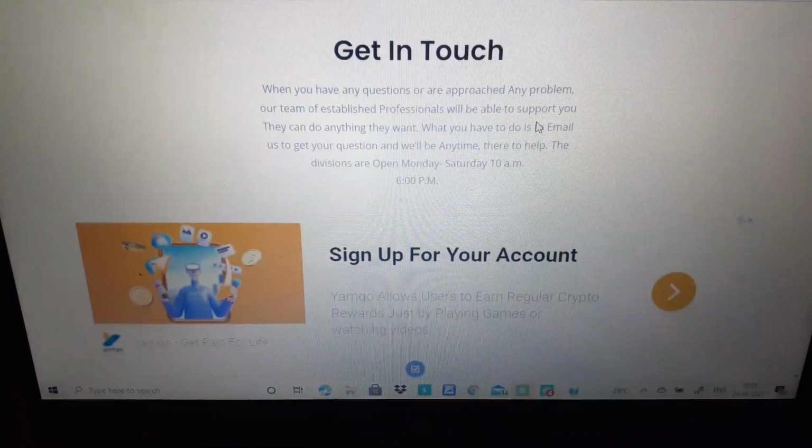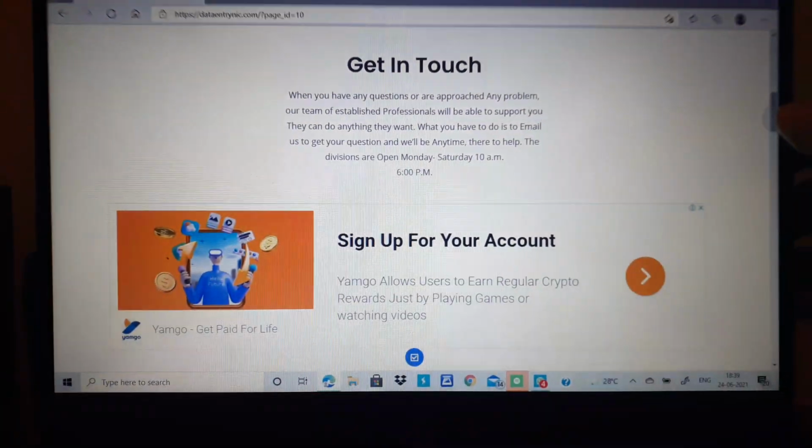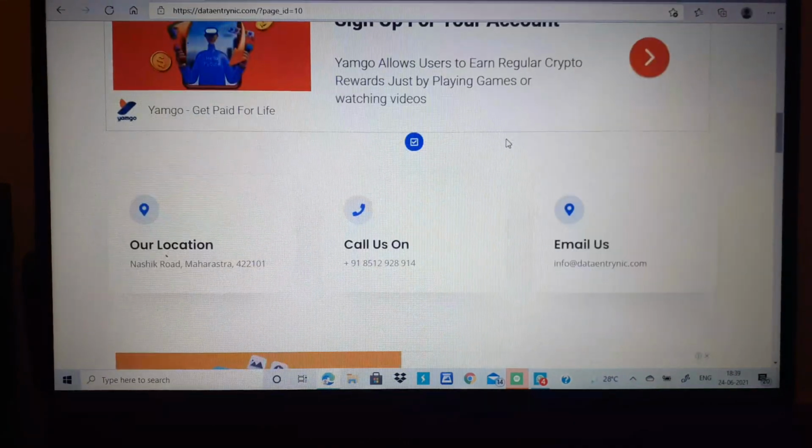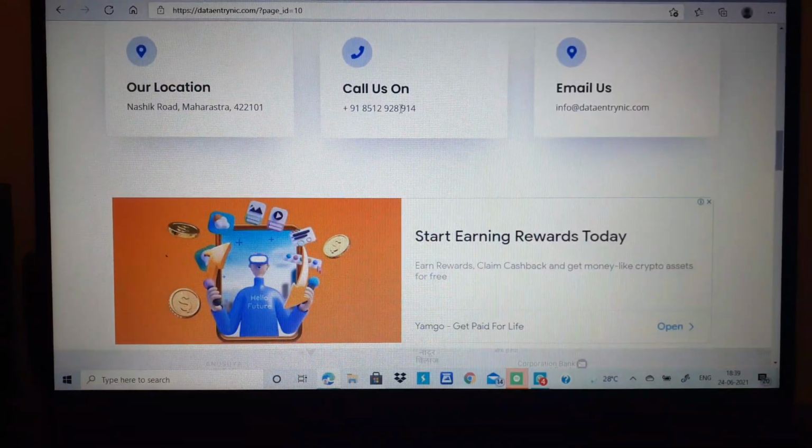Now you see, get in touch. All this will come, your account, and they have it here. This is the only number which is there. This is the only email ID which they have. And location: the important thing is they don't have a genuine address. This address is very vague: Nasik Road, Maharashtra 422101. How do you locate an agency or an office with this kind of vague address? This is not a genuine address. It's a fake address. Please don't get fooled by this fake address.